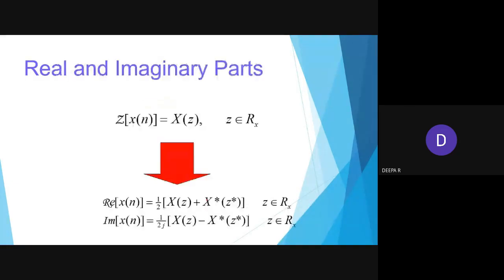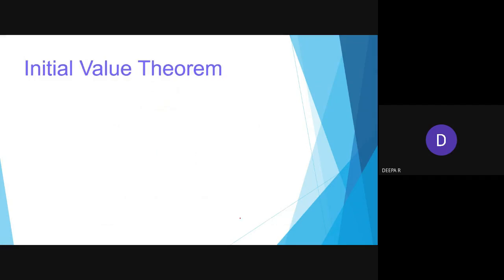Then real and imaginary parts. It's like your even and odd function. You are going to do it. Real part is 1 by 2 of x of z plus conjugate x star of z star. Then the imaginary part will be 1 by 2j of x of z minus x star of z star.